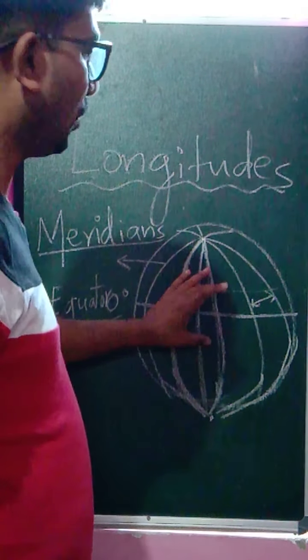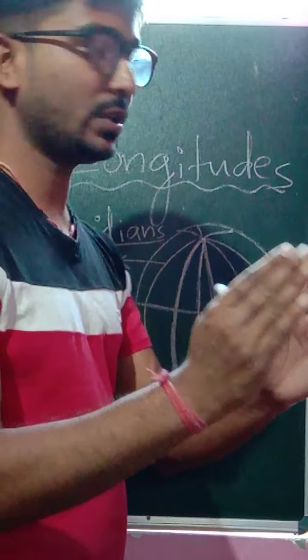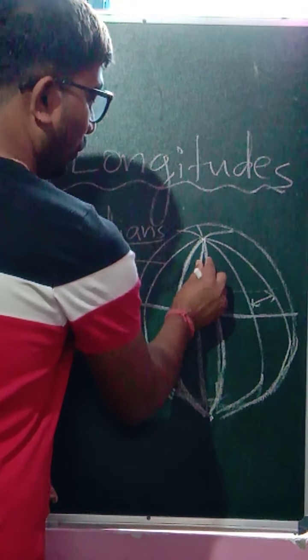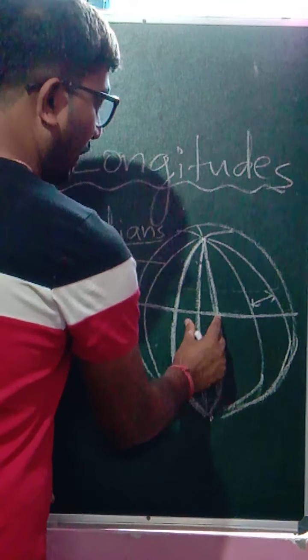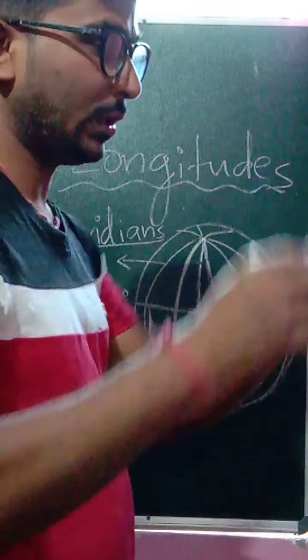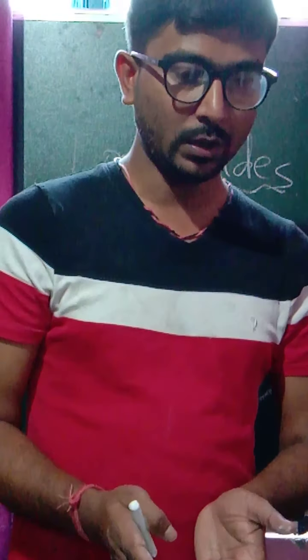So the maximum when they separate from each other, for example, if we consider these two important lines, they depart from each other at the maximum distance when they almost reach the equator. Later on, when they move towards the southern pole, they slowly start joining together or coming together.